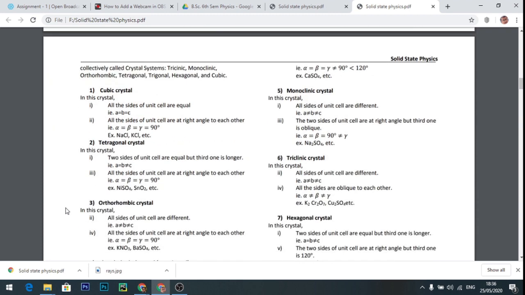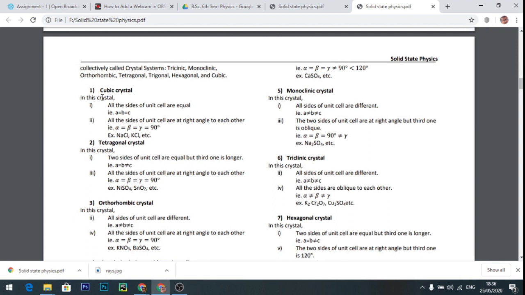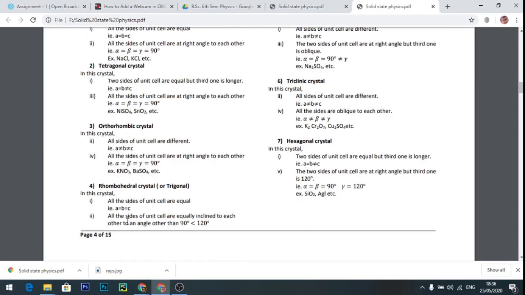Now these are the 7 crystal systems we discussed. Totally 7 crystal systems. Cubic: edges are equal to each other and interfacing angles are 90 degrees. Tetragonal: one of the edges is not equal to the others. Orthorhombic: 3 edges are not equal to each other but interfacing angles are 90 degrees. And number 3 is trigonal: all the edges are equal to each other.